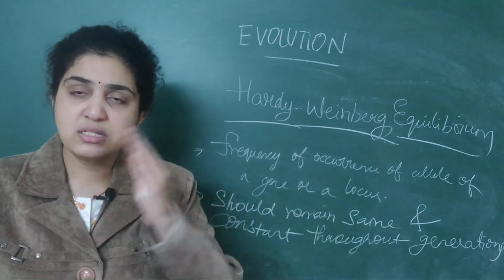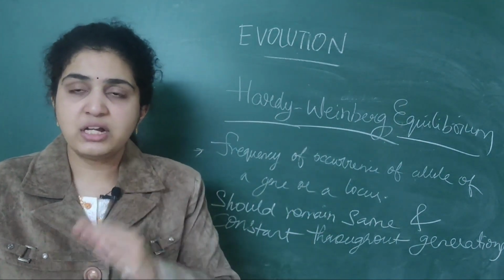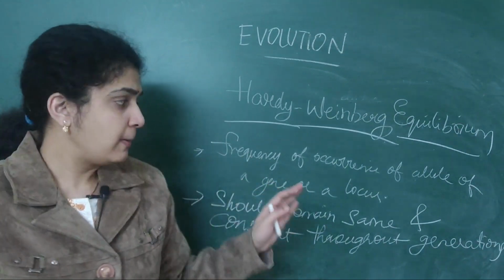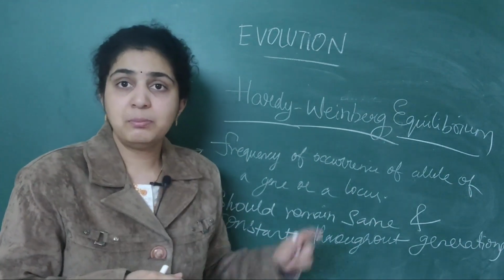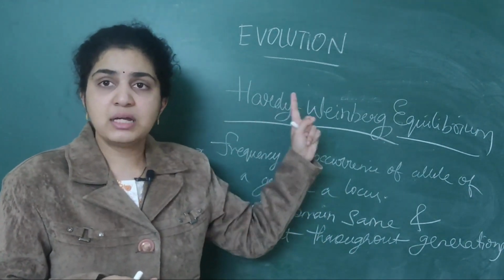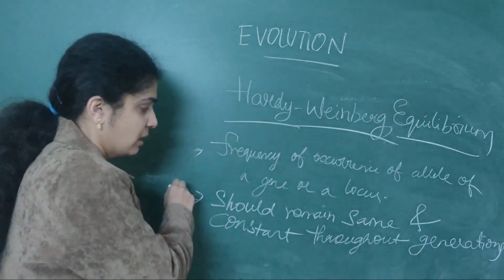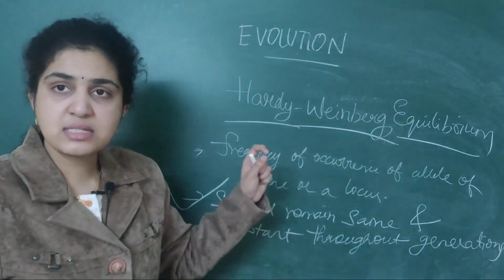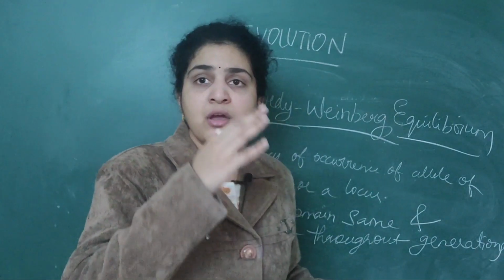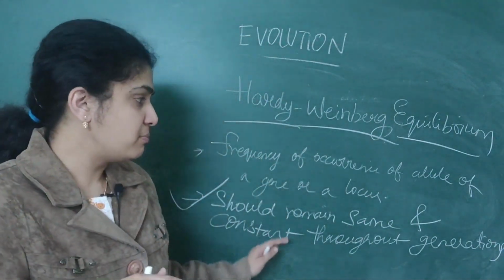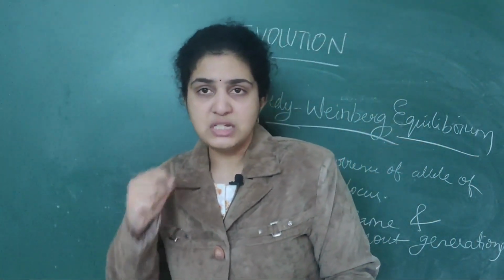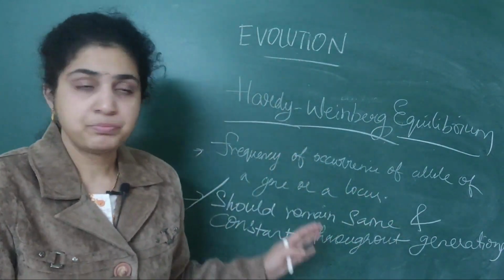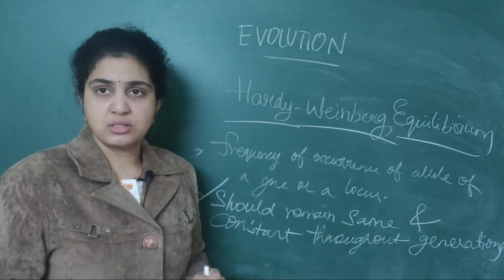So the genes should be the same for different generations. It should be constant, it should not vary. The principle behind the Hardy-Weinberg equilibrium is that the frequency should remain the same in a population, constant from generation to generation, not varying. The frequency of occurrence of genes should remain the same throughout all the generations.